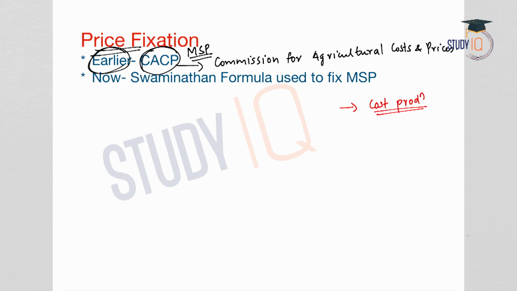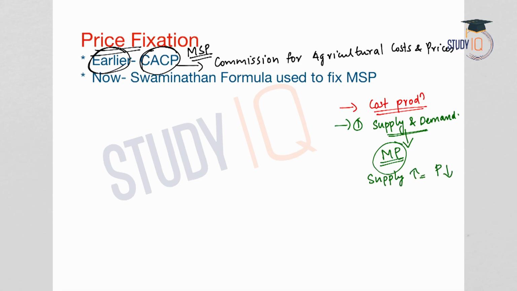These factors were: 1. The supply and demand situation of the concerned commodity. The supply and the demand forces are the determinants of market price of a commodity. When the supply is more, what will happen to the prices? The prices will fall. And when the demand is more, what will happen? The prices will increase. So, these are the determinants of market price. So, CACP considered the demand and supply factors while estimating the MSP along with the cost of production. And what are the other factors that were considered? Second one was the market price trends.